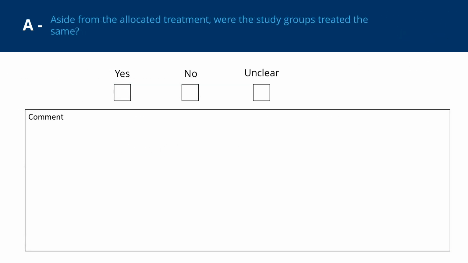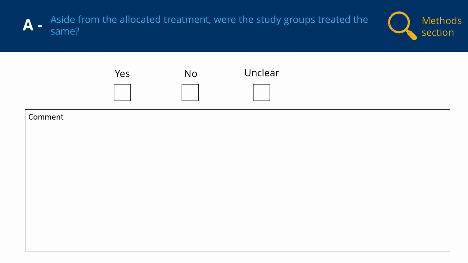For this item of the checklist, we need to consider whether the study groups were treated exactly the same apart from the different interventions they received. What we would want to see is that the study groups in the Lee et al. trial received the same level and quality of care, had the same contact with study investigators, and the same opportunity to undergo other treatments regardless of whether they were receiving the telerehabilitation intervention or not.